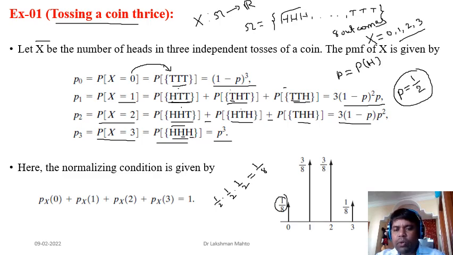When x is taking value 1, what is the probability? Probability is 3 by 8. When x is taking value 2, what is the probability? You are getting 3 by 8. When x is taking 3, what is the probability? You are getting 1 by 8.